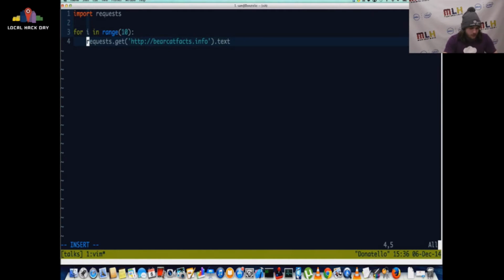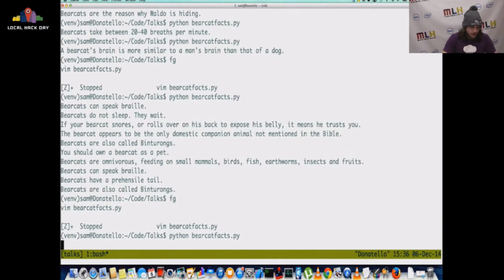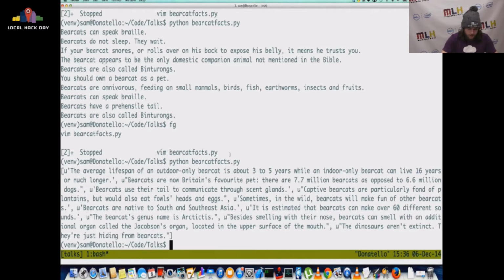Okay, so you could store this in variables. You could be like fact equals blah blah. Like you can have an array of Bearcat facts, and then we can print out our array. So let's see what happens here. We're just gonna have an array of Bearcat facts once all the requests run. Okay, so look at that.